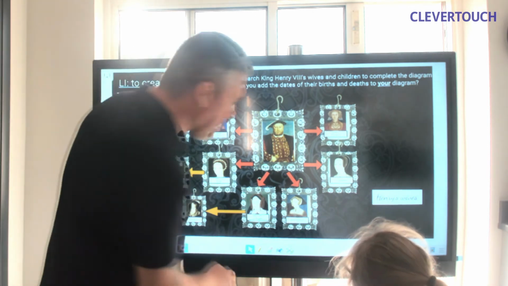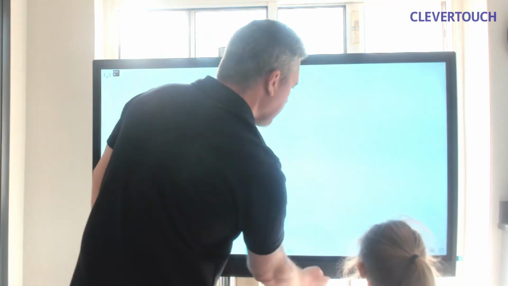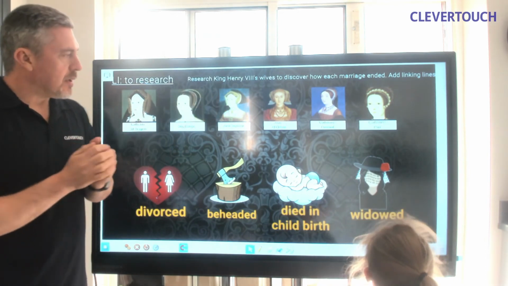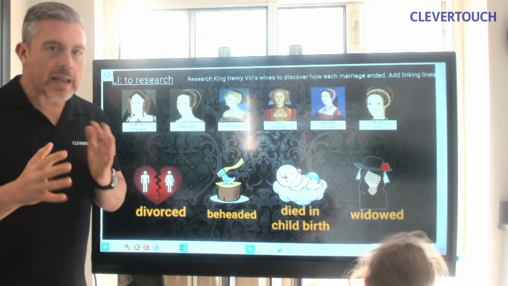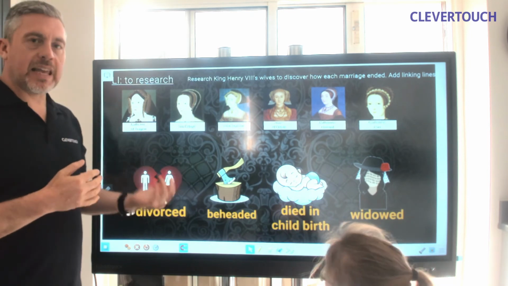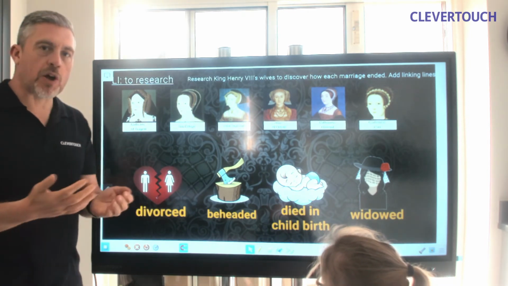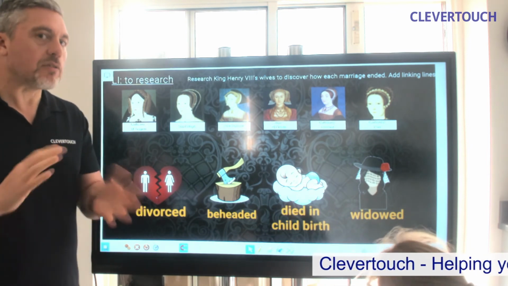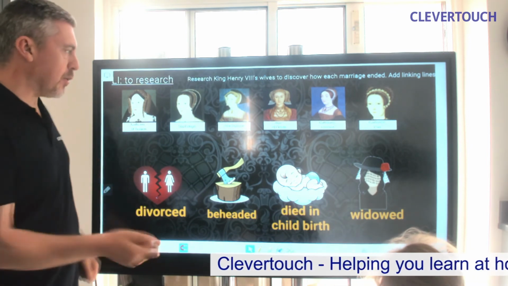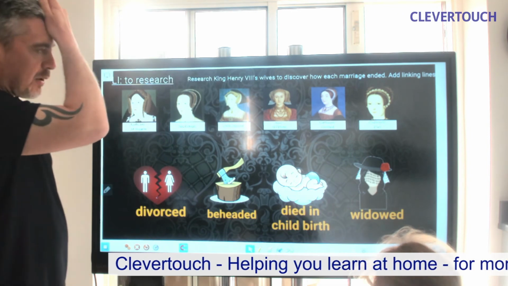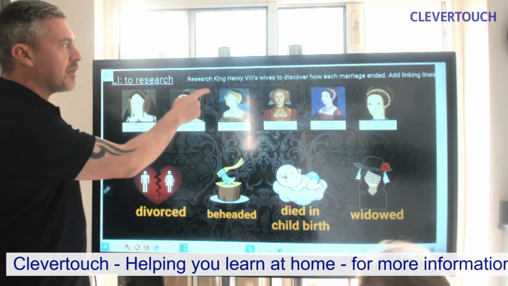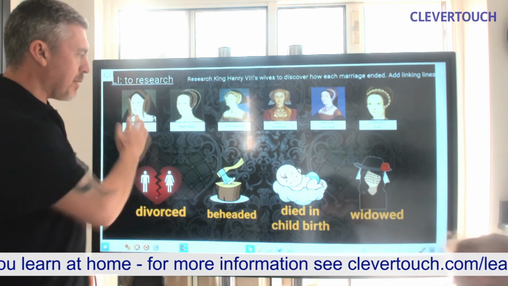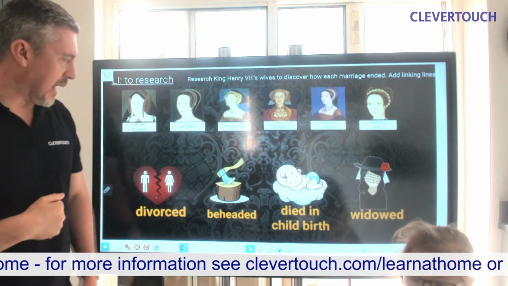But there's a second part to this challenge. Now, those 6 wives, they all ended up with a different fate, linked to King Henry VIII. You probably heard the rhyme, divorced, beheaded, died, okay, and so on. Well, that'll give you a clue as to what happened to the wives. And another thing that you can do is research to discover how each marriage ended, and maybe do a diagram that adds some linking lines.